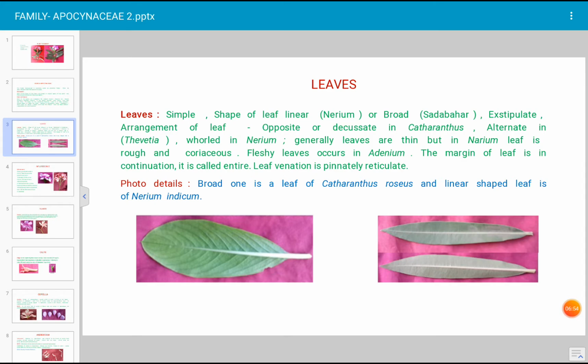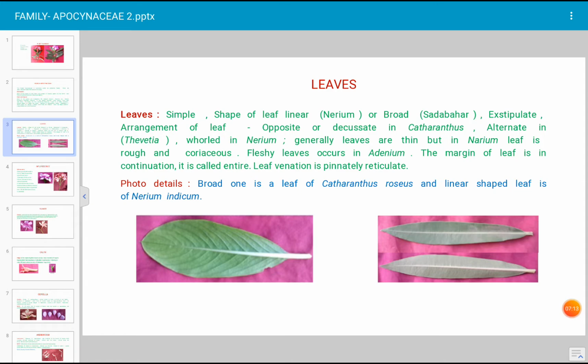The margin of the leaf is continuous. See in the figure, the leaf of Sadabahar: the margin of the leaf is continuous and soft, and such a margin is described as entire margin. Even in the Nerium leaf, the margin of the leaf is entire.